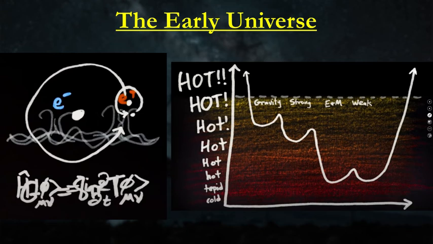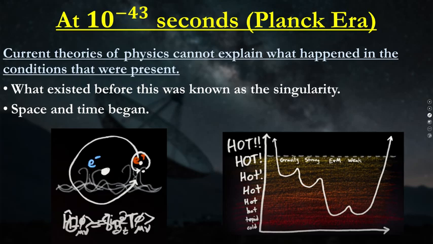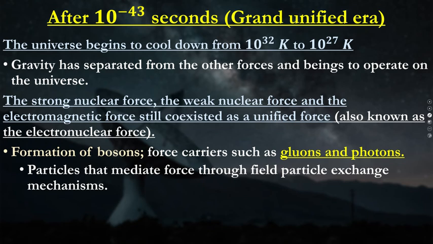So let's talk about what's happening in the early universe. At 10 to the minus 43 seconds, what we call the Planck Era, no laws of physics existed, or explained anything, and this was just after or just before our singularity point. This is also where we assume that space and time, this idea, began. Right after that, we get this expansion. The biggest amount of expansion occurred just after the Planck Era, what we call the Grand Unified Era.